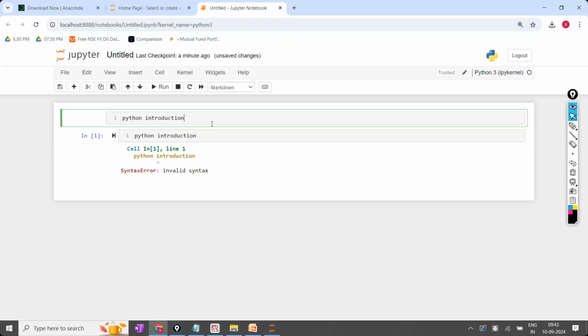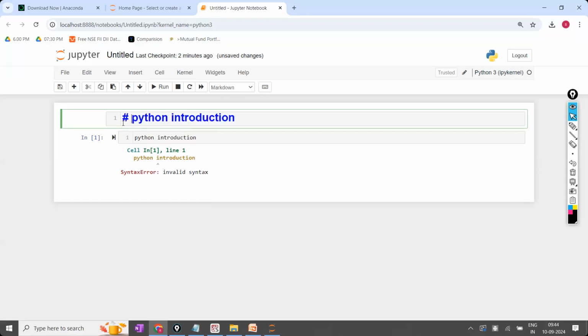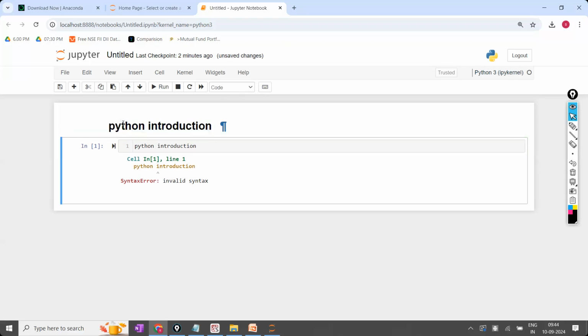So you can write your notes, your headings and everything in the Jupyter Notebook itself. For example, I want the heading as Python introduction. How to write the heading: within the markdown, hash space. Once you give the hash space, it will be considered as the heading.